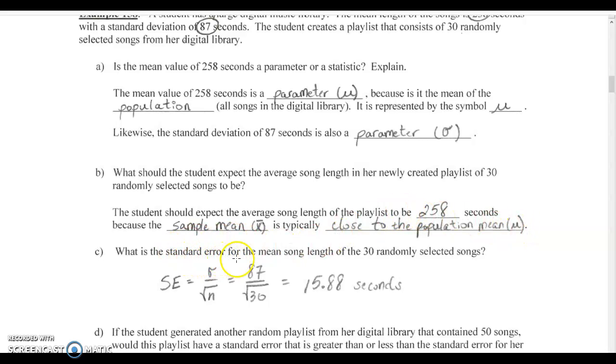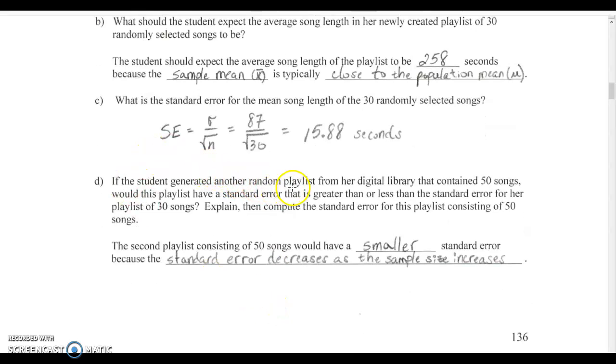What is the standard error for the mean song length of the 30 randomly selected songs? The standard error of the mean song length for these 30 songs is going to be sigma divided by the square root of n. Okay, 87 divided by the square root of 30, which is 15.88 seconds. Remember, the standard error is the standard deviation of the sampling distribution. If I were to take repeated samples of 30 selected songs from the library and kept plotting their mean, and then looked at the standard deviation, that should come out to be 15.88 seconds, 87 divided by the square root of 30.